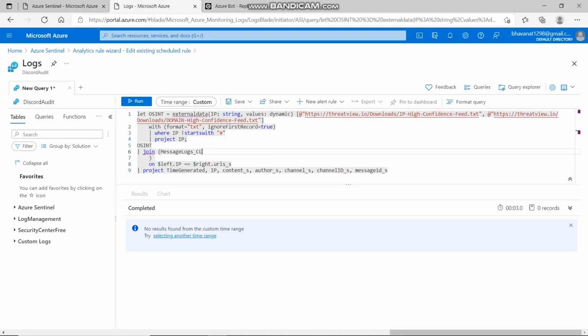So if I go to the query, we see that we are relying on a third-party threat intelligence feed, which periodically updates the dangerous domains and IPs list. We are querying this data to see if the URL shared by the users matches with them, and triggering an incident based on that.